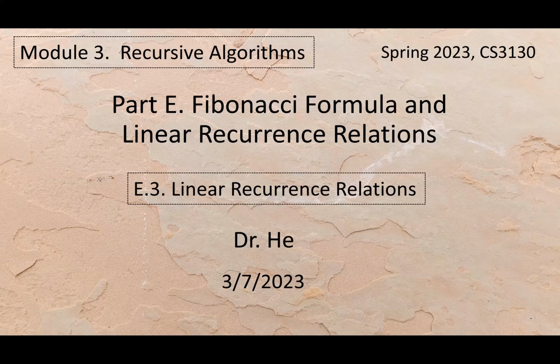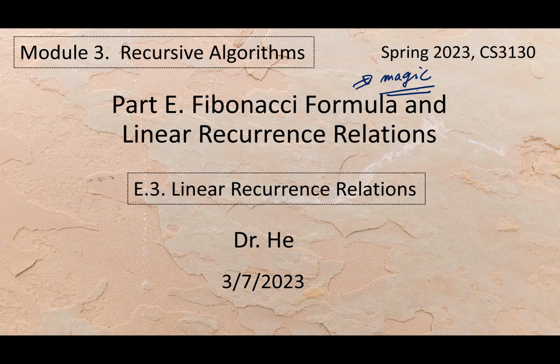The last subtopic for this part E is discovery. At the beginning I mentioned the Fibonacci formula is a magic formula, because if someone can guess that, the only way we can understand it is by magic.